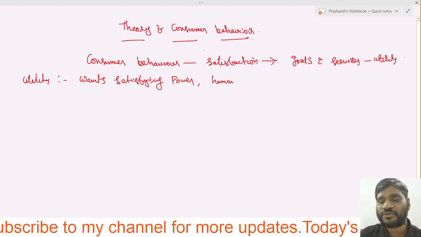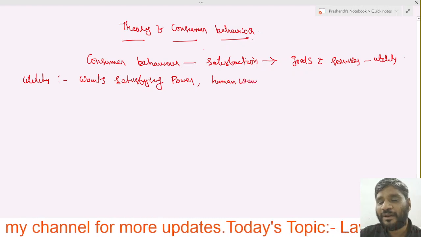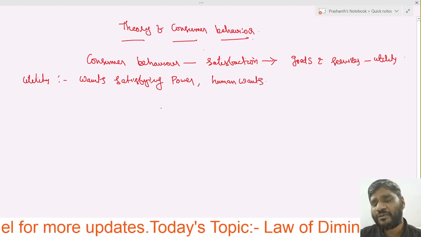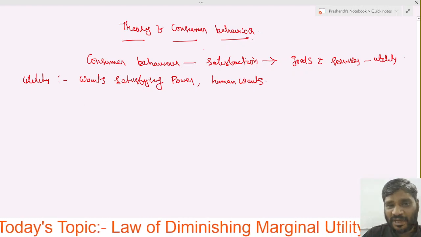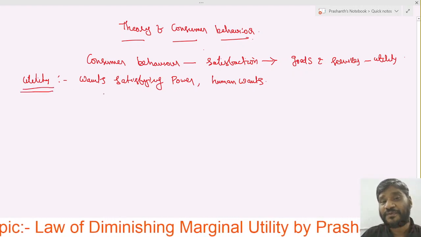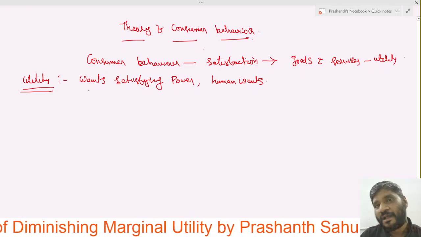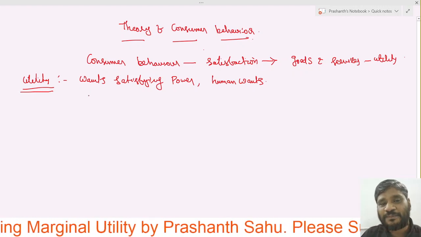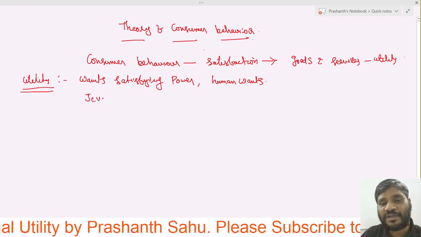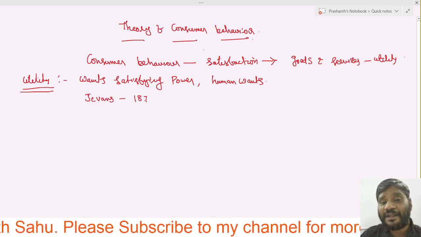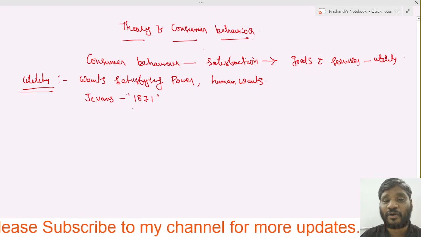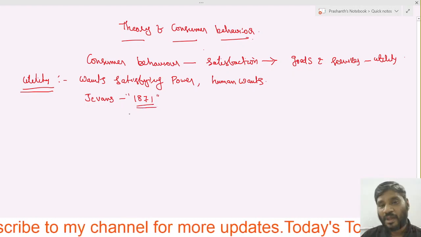Of course, we have human wants, and we definitely satisfy those human wants. Remember the concept of utility from the previous videos. The utility concept was brought out by a person called Jevons in the year 1871.